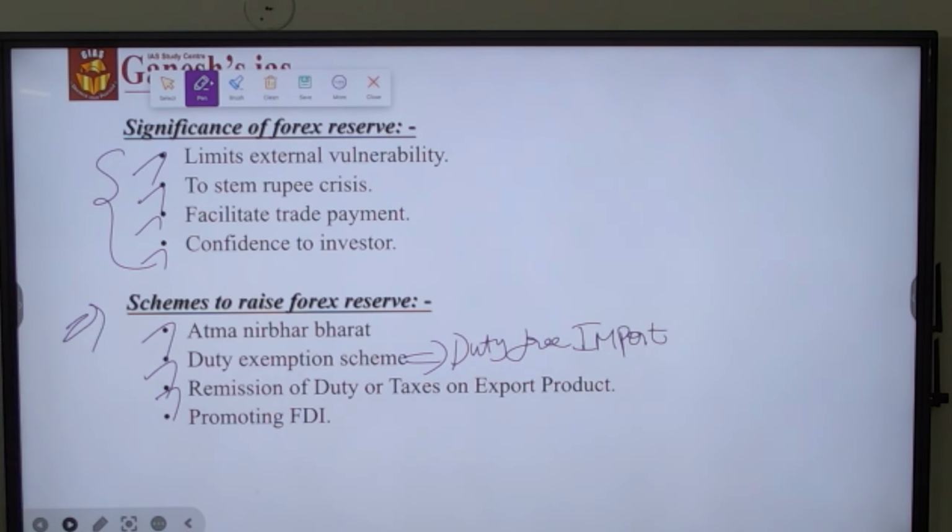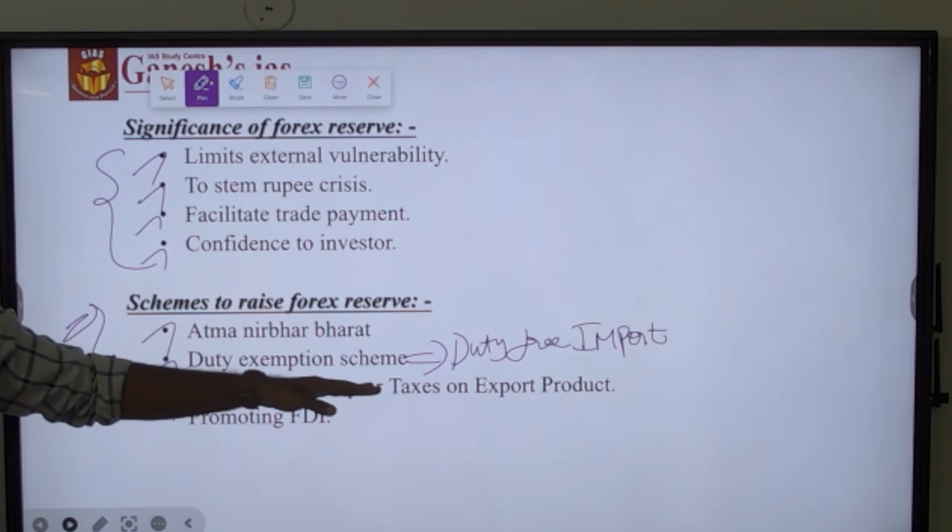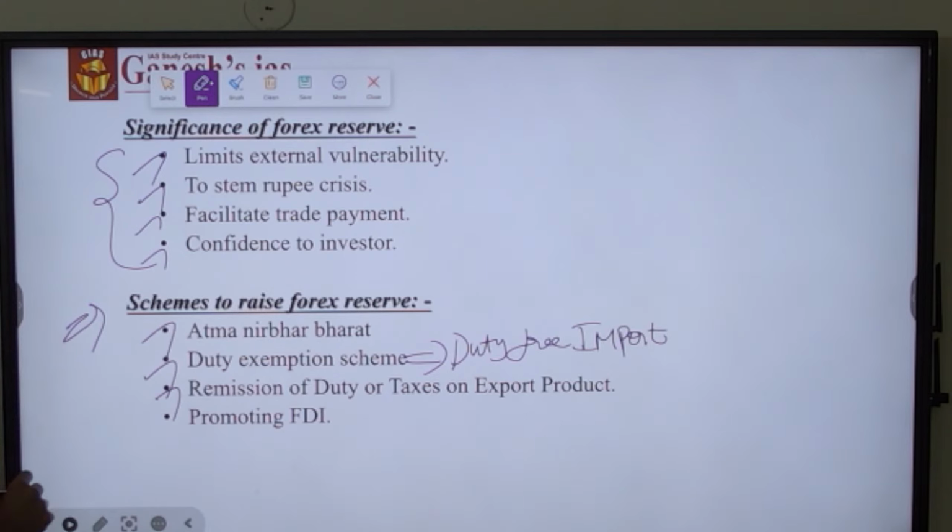Such products will be exempted from import duty while they are being imported.